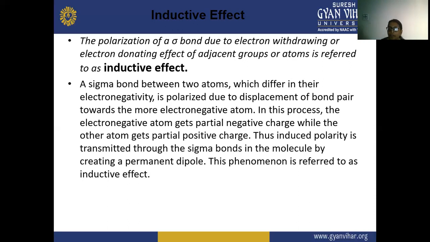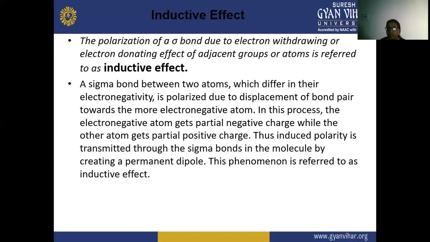So that is why they always have a negative charge on them. And the electron donating effect means that the electron donating groups, like your alkyl groups, which are like your CH3 or C2H5, have the capability to donate electrons.